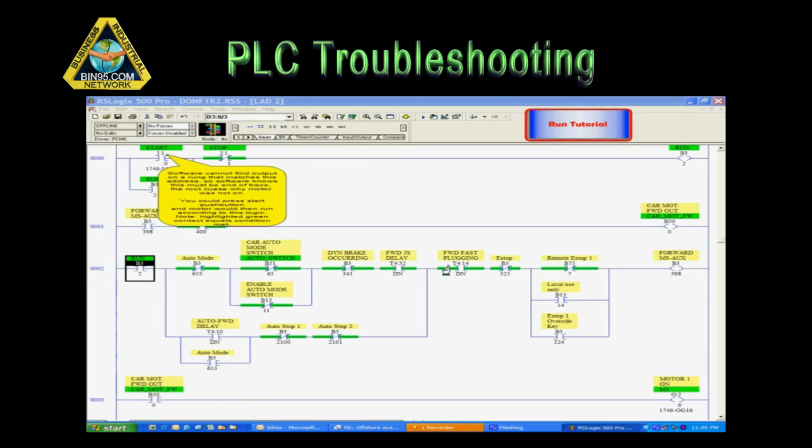That's it. Troubleshooting using a PLC is that simple, especially with the RSLogix 500 PLC brand. It typically takes only a few minutes, regardless of the equipment's complexity.